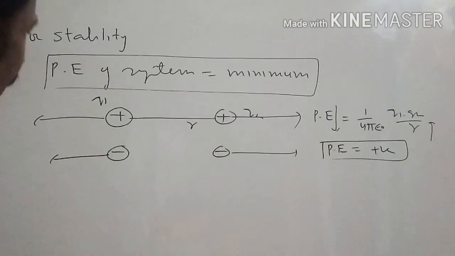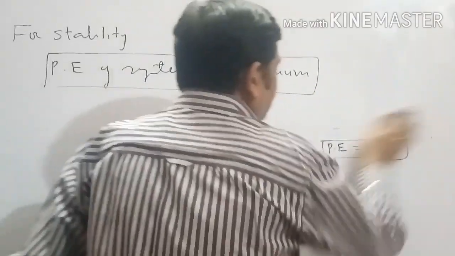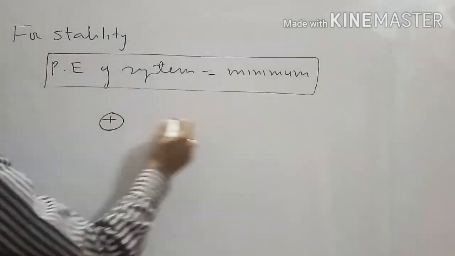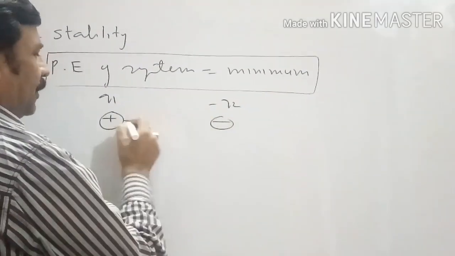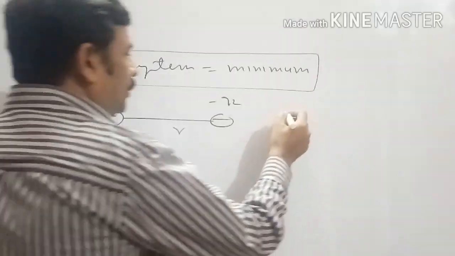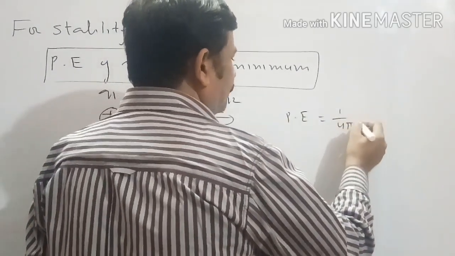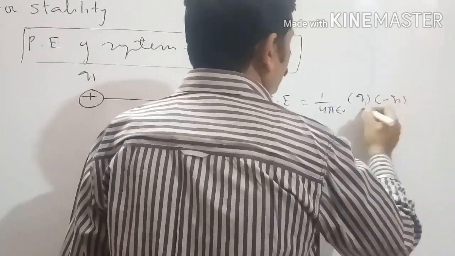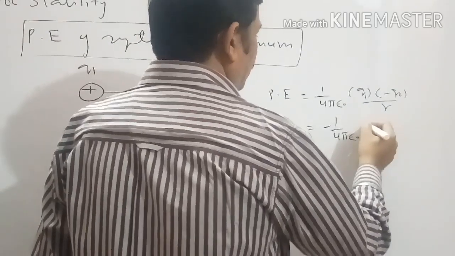If instead of same nature charges, we have charges of opposite nature, one is having positive charge, one is having negative charge, kept R distance apart. In this case, potential energy will be 1 upon 4 pi epsilon naught q1 into minus q2 by r, that is potential energy will have negative value.